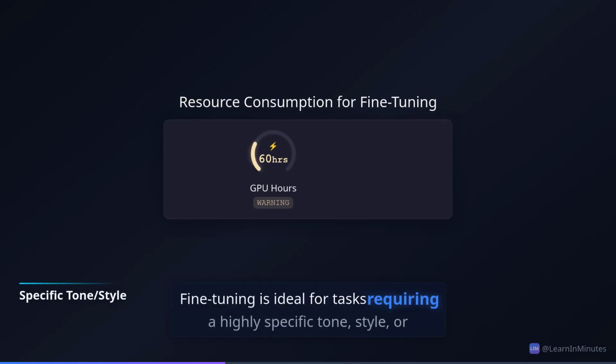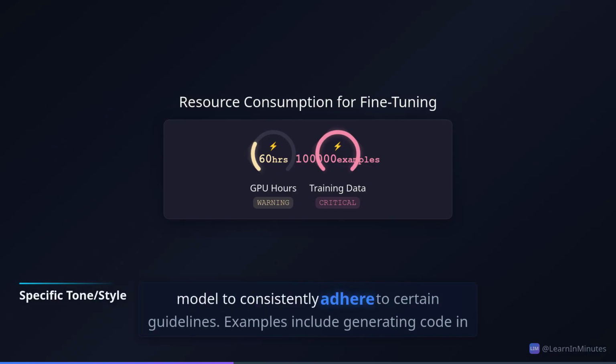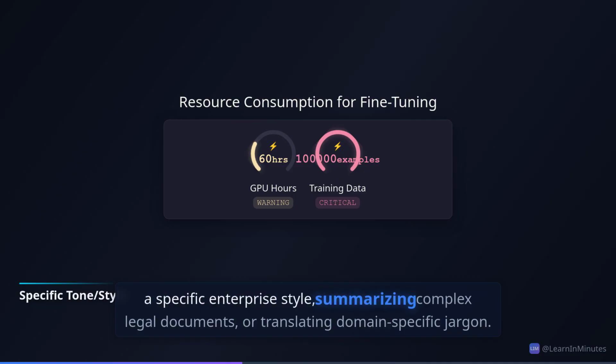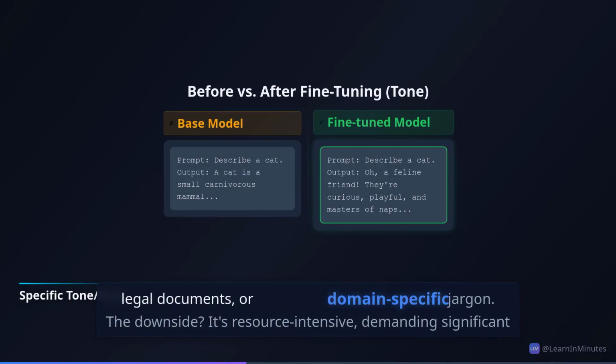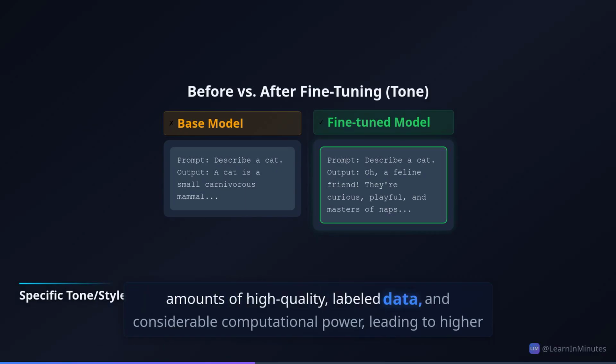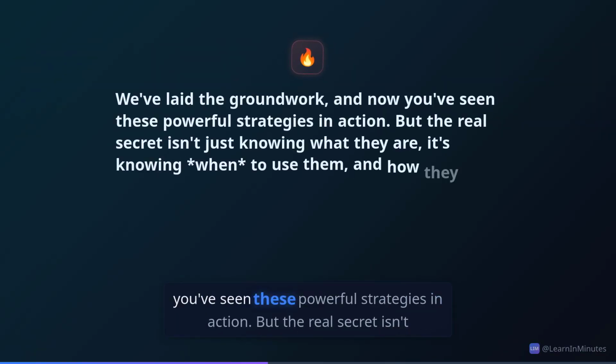Fine-tuning is ideal for tasks requiring a highly specific tone, style, or format, or when you need the model to consistently adhere to certain guidelines. Examples include generating code in a specific enterprise style, summarizing complex legal documents, or translating domain-specific jargon. The downside? It's resource-intensive, demanding significant amounts of high-quality, labeled data and considerable computational power, leading to higher costs and longer development cycles. We've laid the groundwork, and now you've seen these powerful strategies in action.